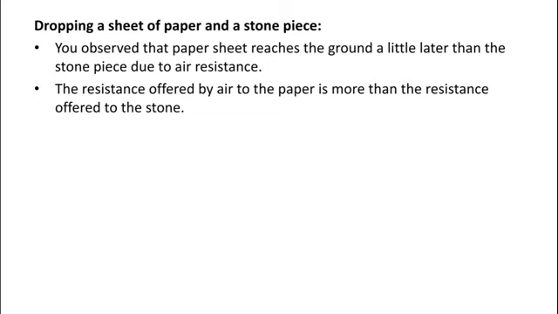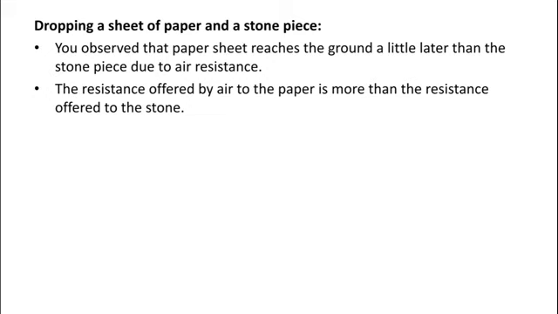It means because of the presence of other force like air resistance besides the force of gravity, both the paper sheet and stone piece will not reach the ground at the same time. But in the absence of such forces like air resistance, both the paper sheet and stone piece will reach at the same time.